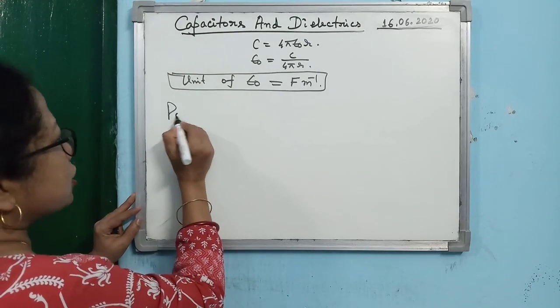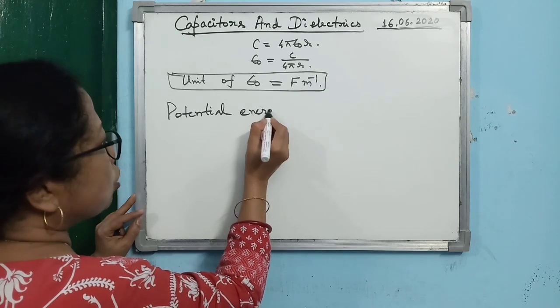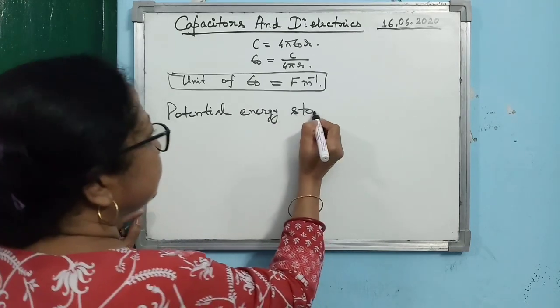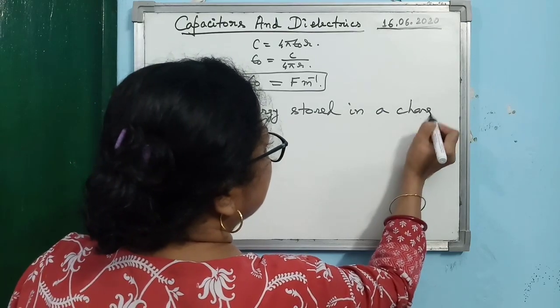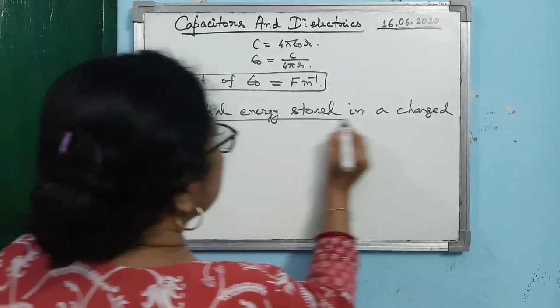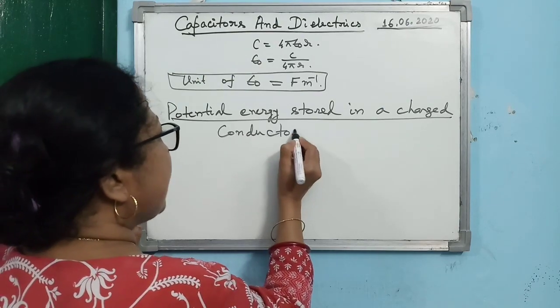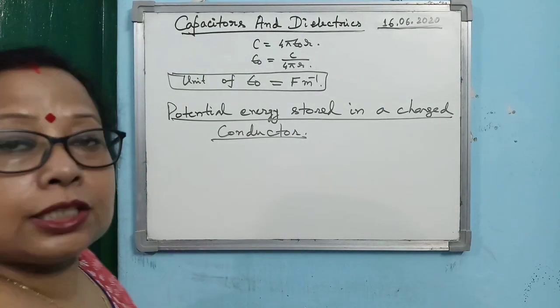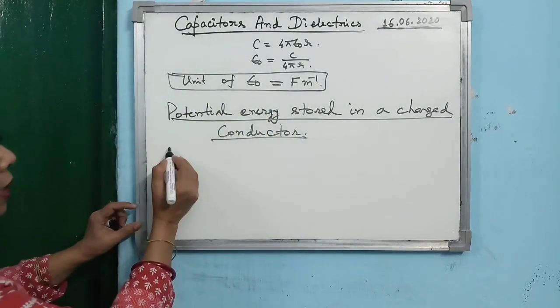Then the next concept is potential energy stored in a charged conductor. Alright, so that one we have to find out. Now you just understand it. When you are charging a conductor, how are you doing it? You are adding the charges one by one.